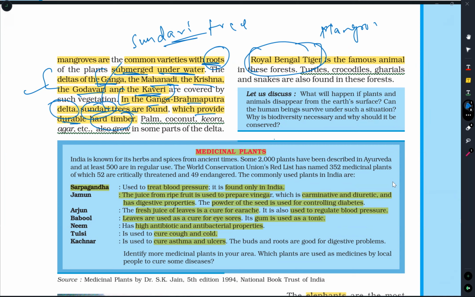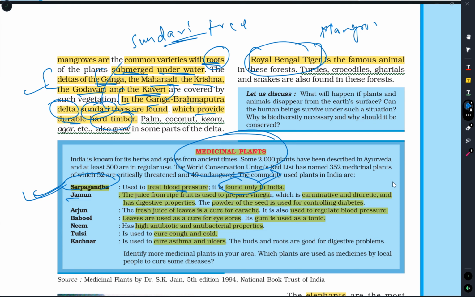Here they have given the medicinal plants and their uses. You just have to mug up these plant names and what they are used for. That too, this sarpagandha is very important. It is used to treat blood pressure. It is found only in India. This is a very special point. This sarpagandha plant is found only in India.